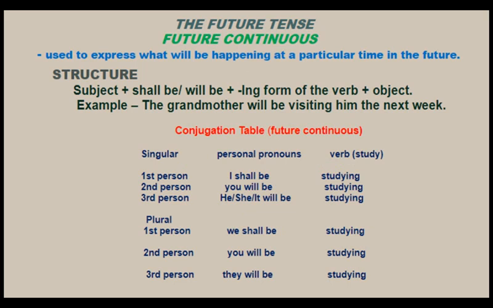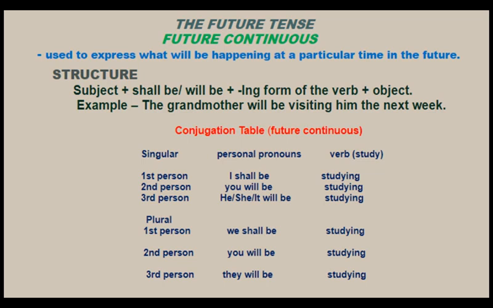Now I am going to explain future continuous. It is used to express what will be happening at a particular time in the future. And what is the structure of this tense? It is subject plus will be/shall be plus the ing form of the verb plus object. Look at the example: The grandmother will be visiting him next month.